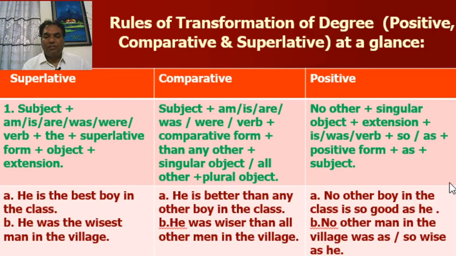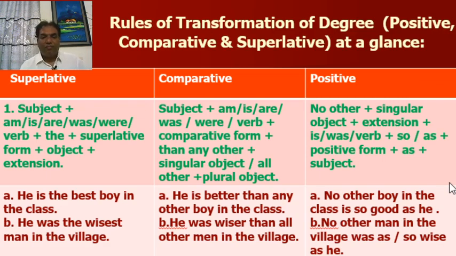After that we have to add than, any other plus singular object, or all other plus plural object. In the positive form, you have to start with no other plus singular object plus extension plus singular verb plus so or as plus positive form of adjective or adverb plus as plus subject. Now look at the examples.